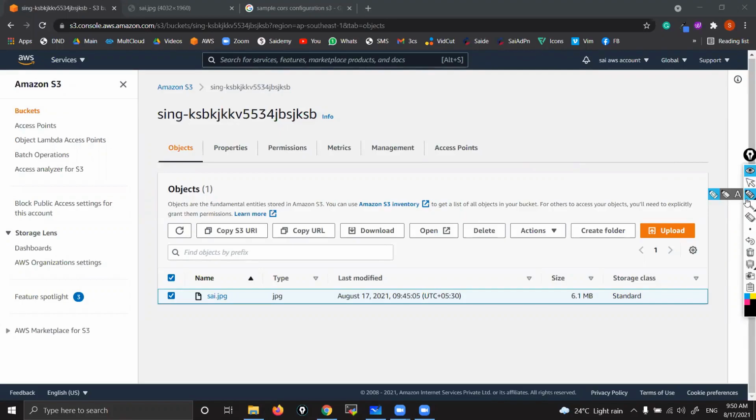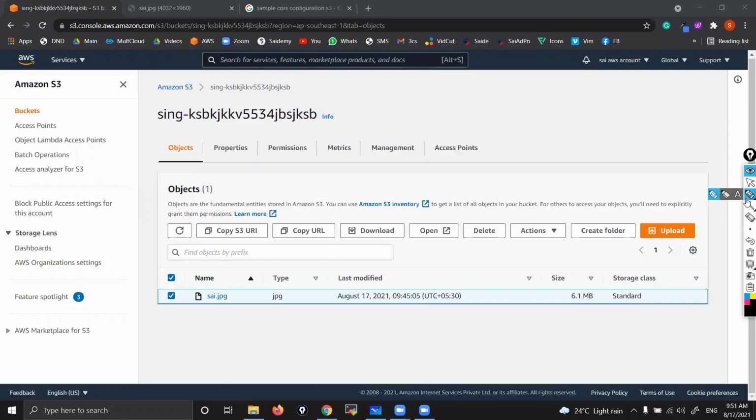Thank you, sir. Sir, how much space can we upload if we are in free tier? Free tier, 5 GB. So there is no bill for a bucket. You can create any number of buckets, there is no problem for that. But the maximum size you can utilize is 5 GB if you want to be in free tier. Total 5 GB in your entire account.